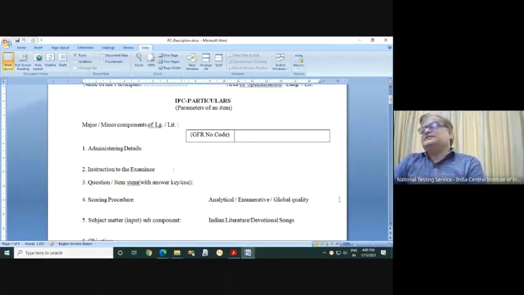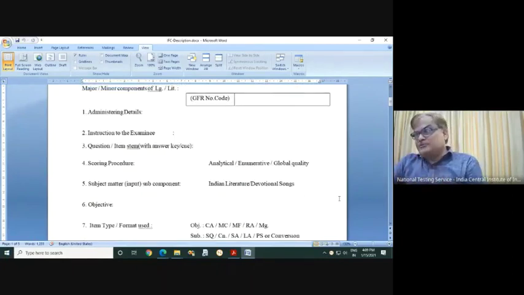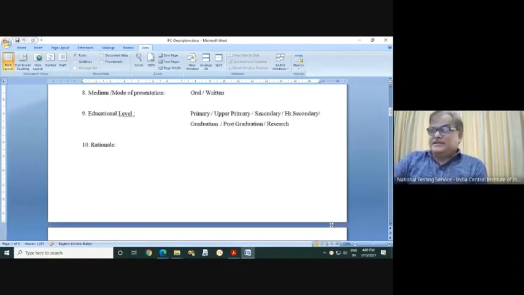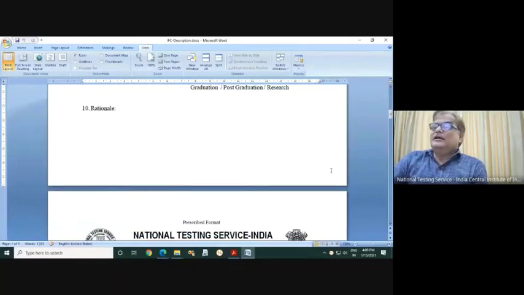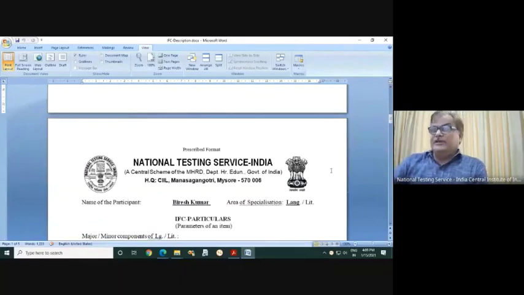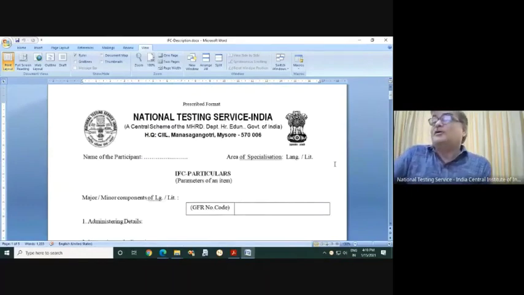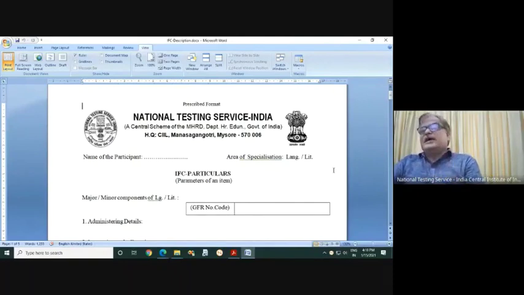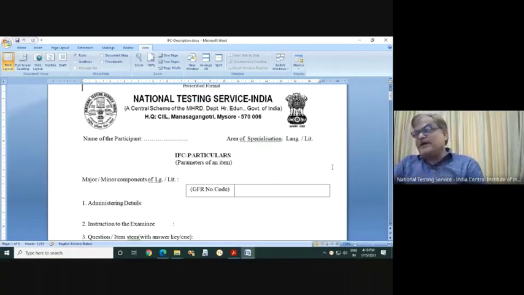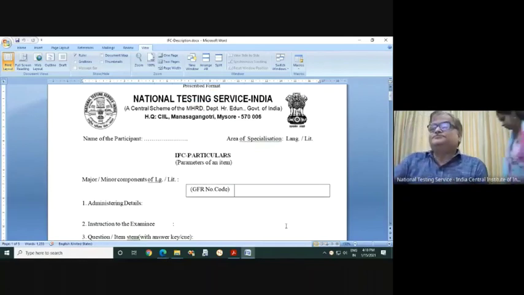So only this is the hard copy I am showing. There you will see the page, and electronically you have to fill it. You see what are the 10 parameters according to us, according to the National Testing Service. There may be many more, 20 parameters. Others can search. But what we have found so far is that one question should have at least 10 parameters, excluding the name of the item writer, area, and all that.